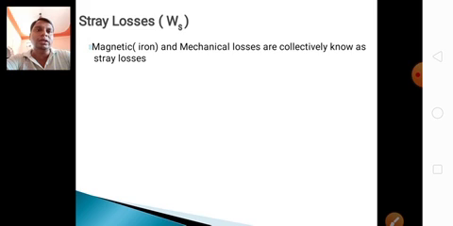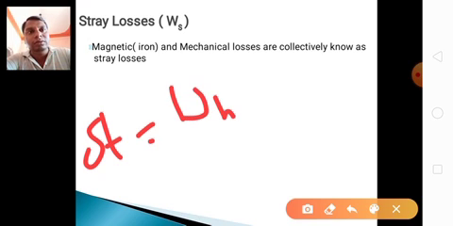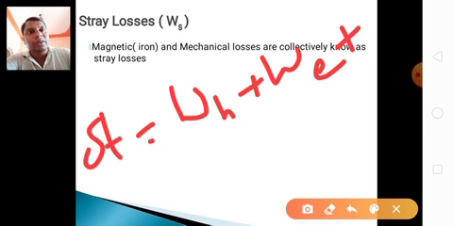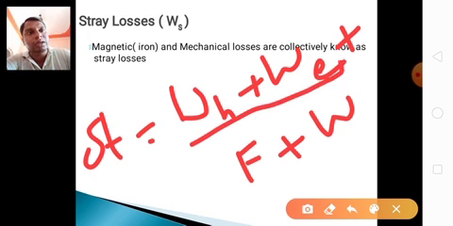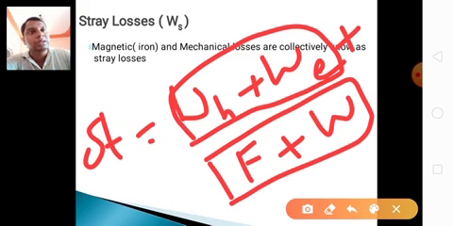These four losses are known as stray losses. Stray losses equal hysteresis loss plus eddy current loss plus frictional loss plus windage loss. The first two are iron losses, and the last two are mechanical losses. Both in combination are known as stray losses.